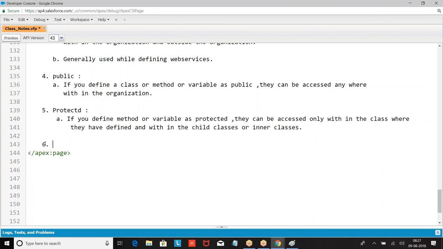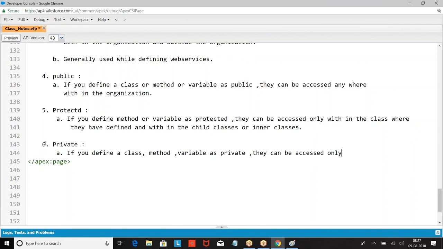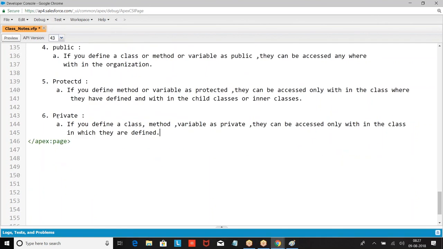Then we have private. If you define a class, a method or a variable as private, they can be accessed only within the class in which they are defined.